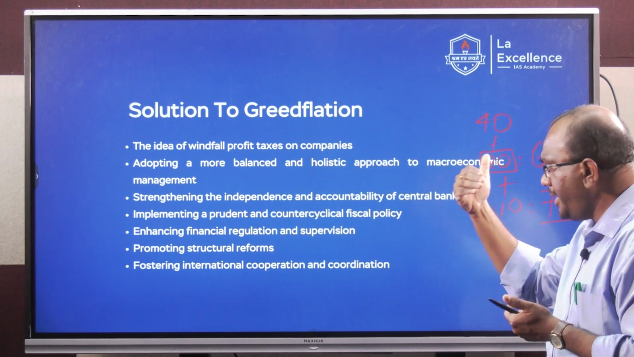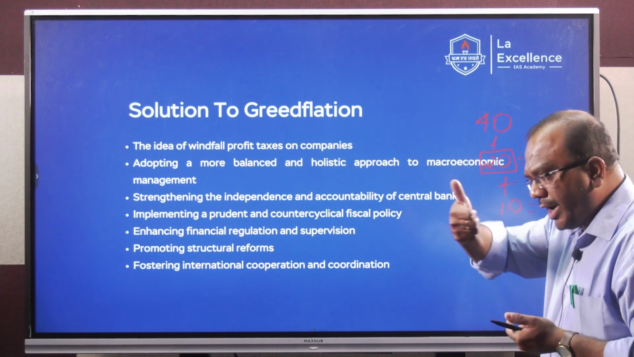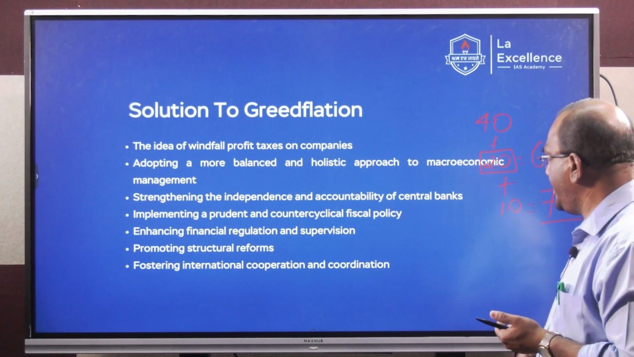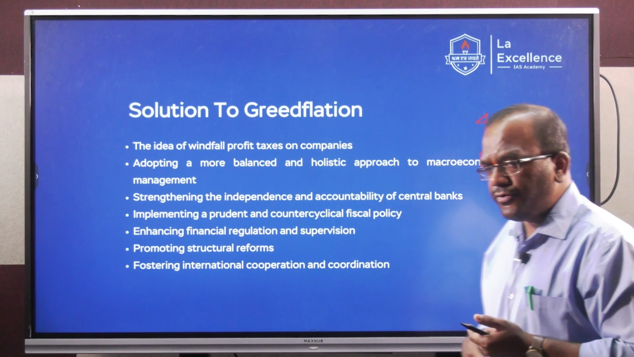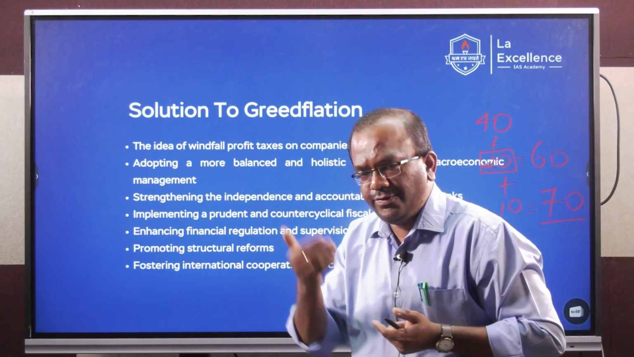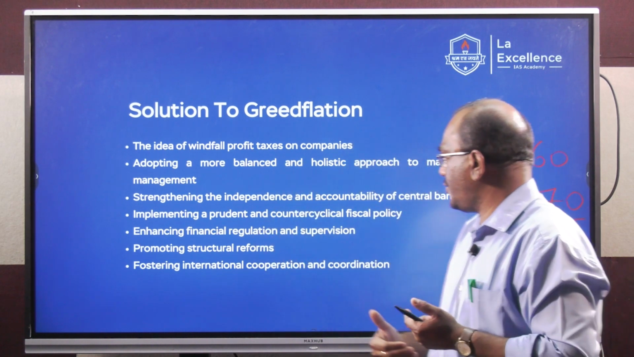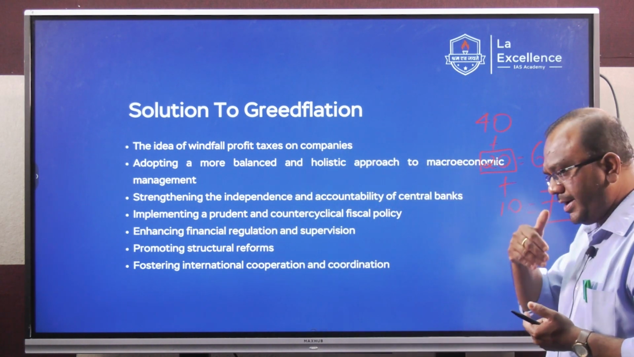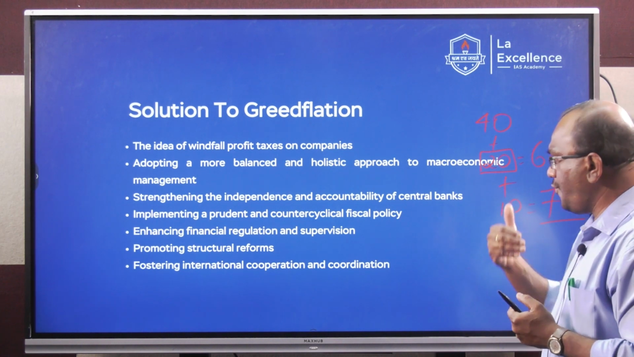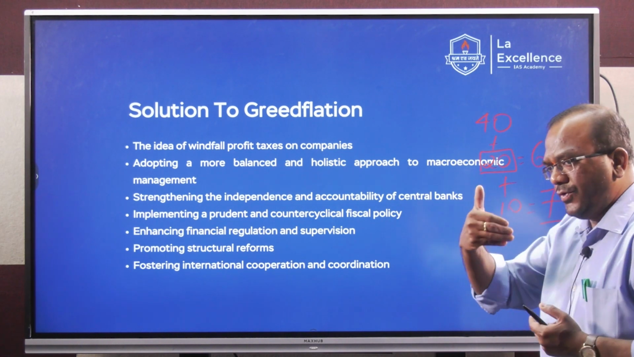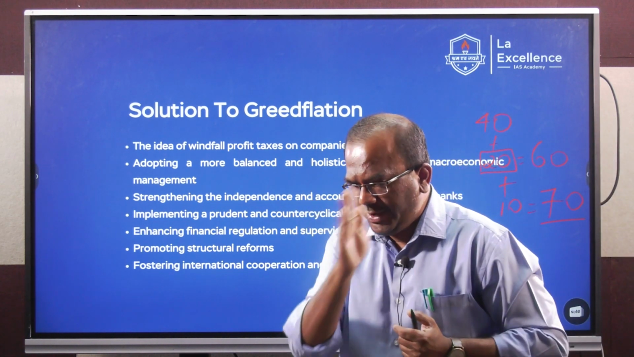Macroeconomic policy management, right? Accountability of central banks, making them more empowered to control and check inflationary pressures, right? Prudent counter-cyclical fiscal policy, right? Counter-cyclical is where you increase the tax rates, something like imposing a windfall tax. Pro-cyclical and counter-cyclical fiscal policy, right? Enhancing financial regulation and supervision, oversight. Structural economic reform, something like your GST,